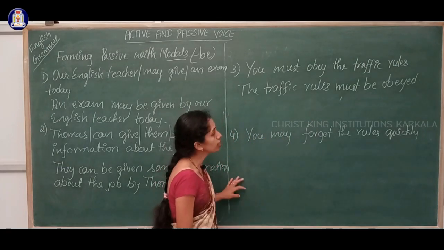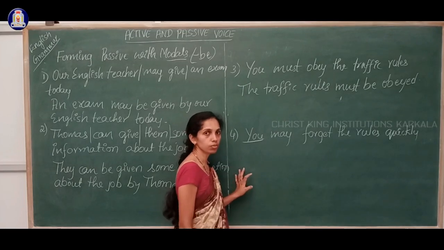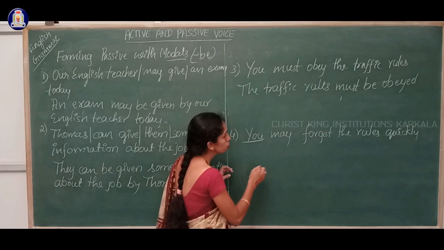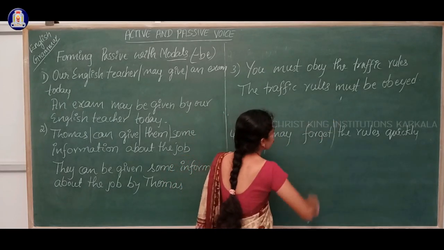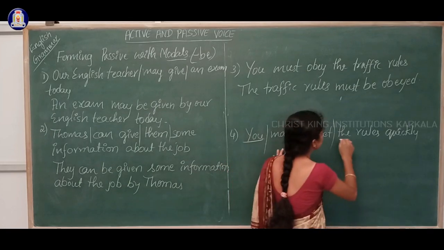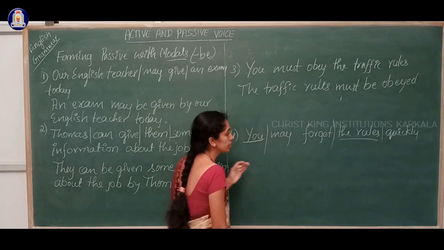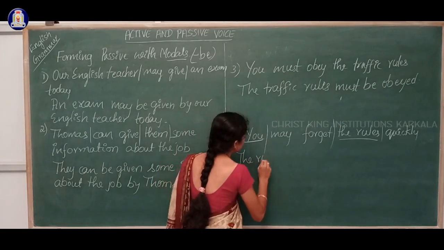You may forget the rules quickly. Here also we can omit this subject. Okay. So you is the subject, may forget is the verb, the rules is the object, quickly is an adverb. So how to write?